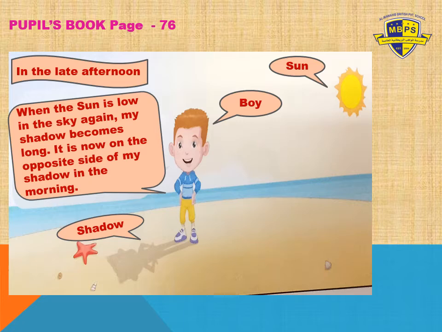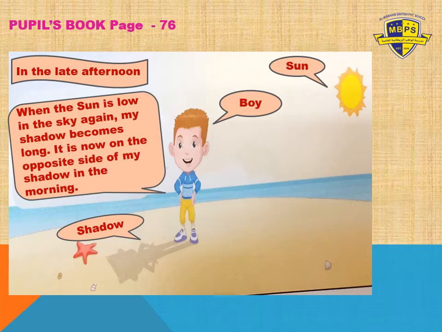So students, in the third picture, what can you find out? In the late afternoon, when the sun is low in the sky again, my shadow becomes long. It is now on the opposite side of my shadow in the morning. As you know, the sun will always rise in the where? Where does it rise? Yes, from the east.